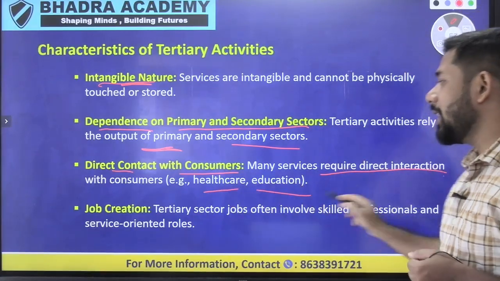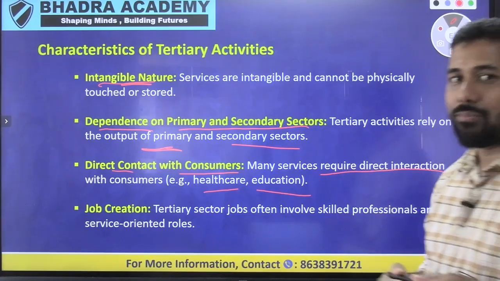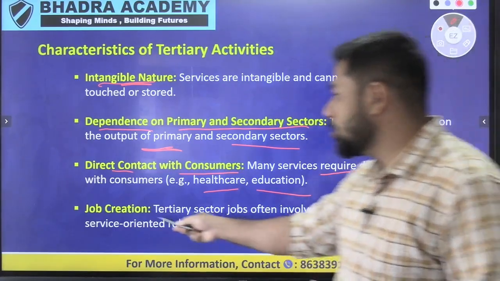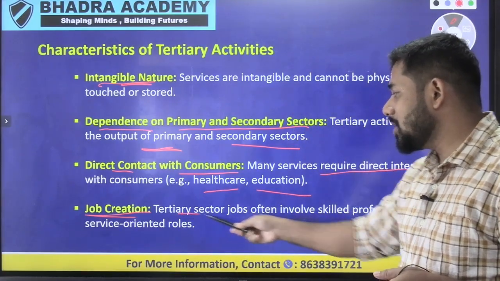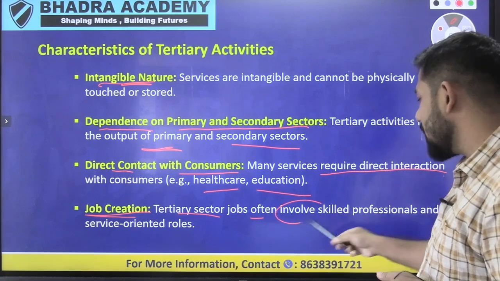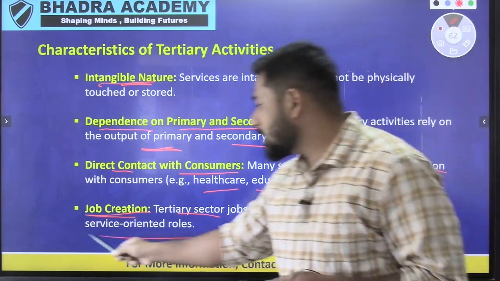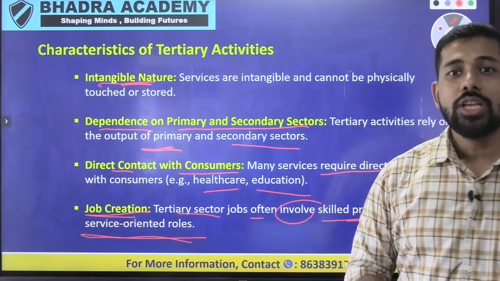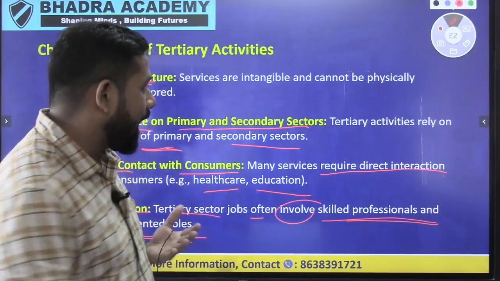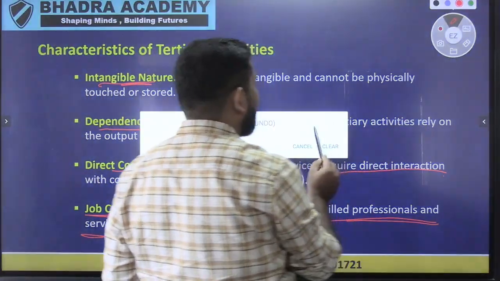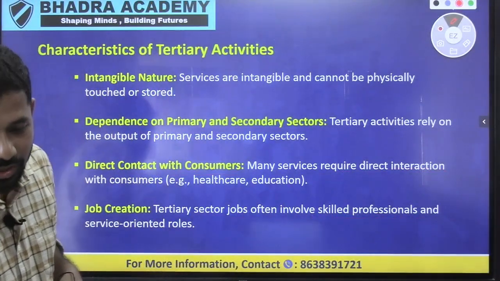That is why healthcare and education are of primary importance here. Next is job creation: tertiary sector jobs often involve skilled professionals and service-oriented roles. So these are the characteristics of tertiary activities.